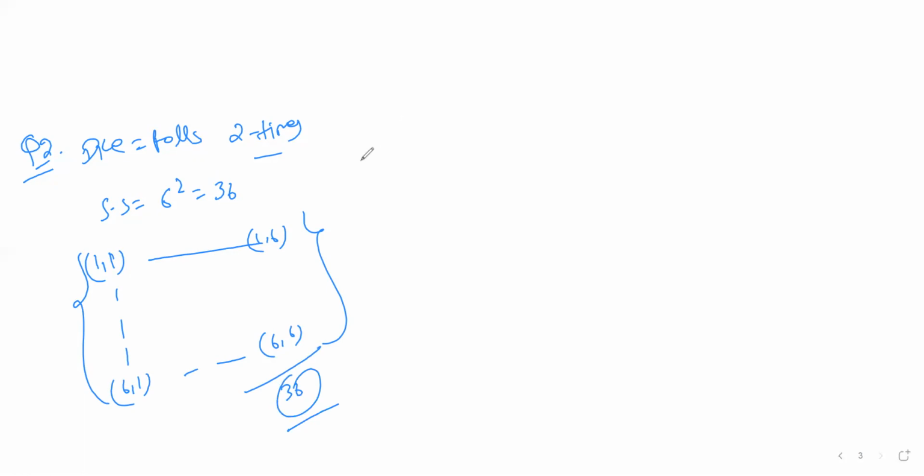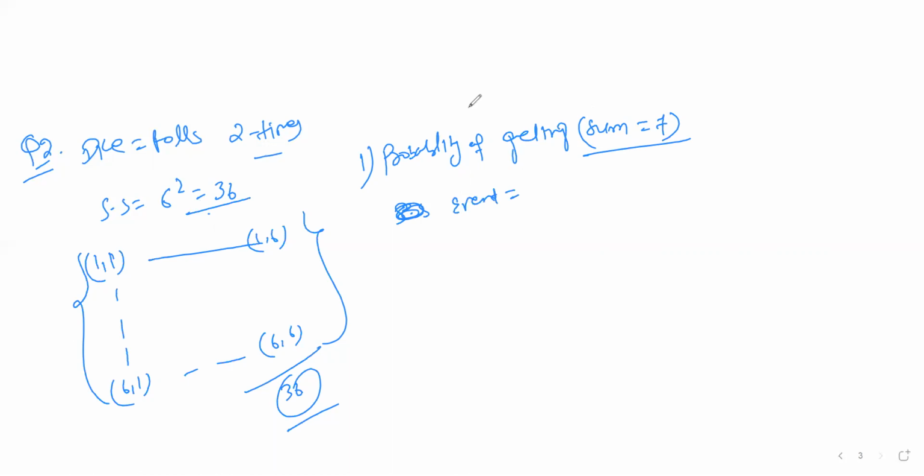So here the question can be asked, like what is the probability of getting sum equal to 7? Means what are the pairs that can give the sum equal to 7? So first of all, find out the event or favorable cases, because we know that the sample space here is 36. So we need to find out the event.